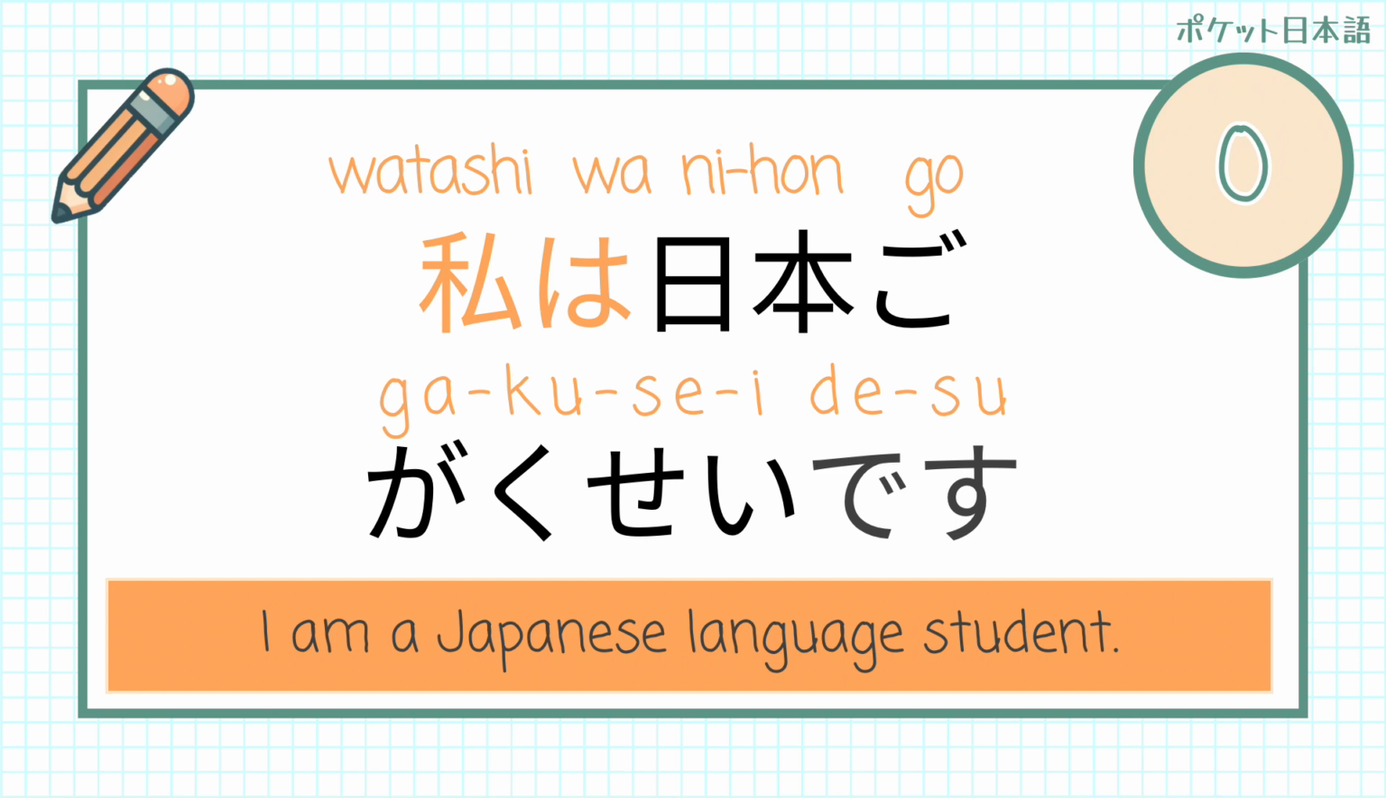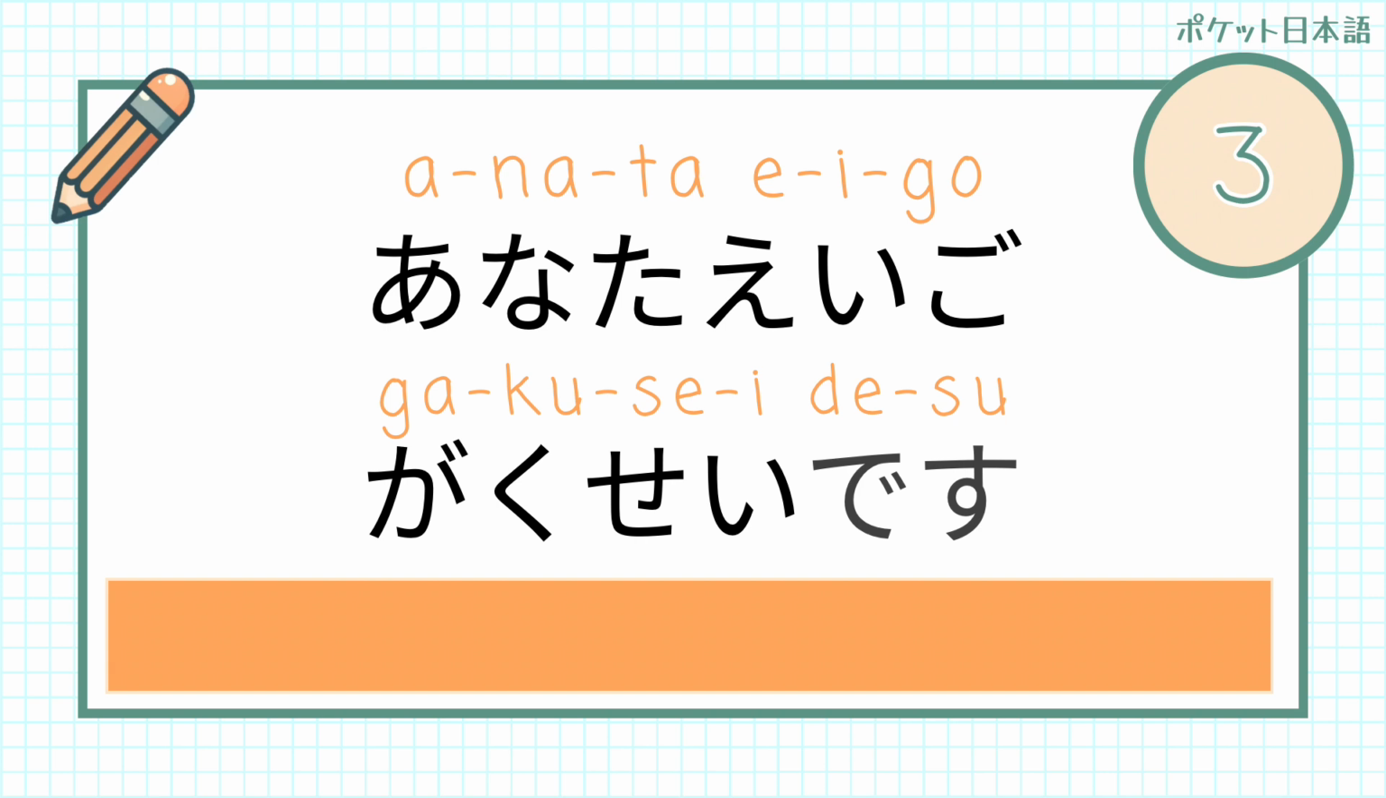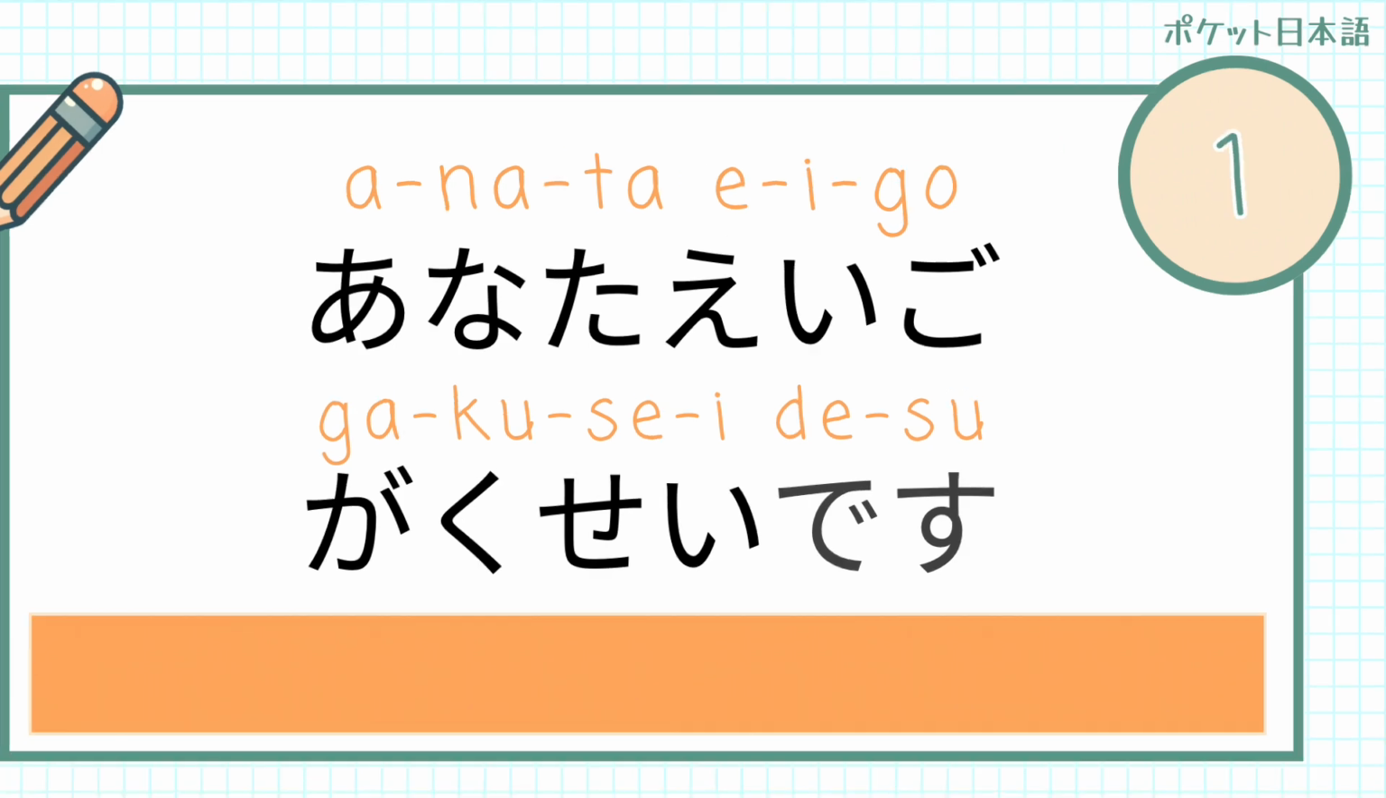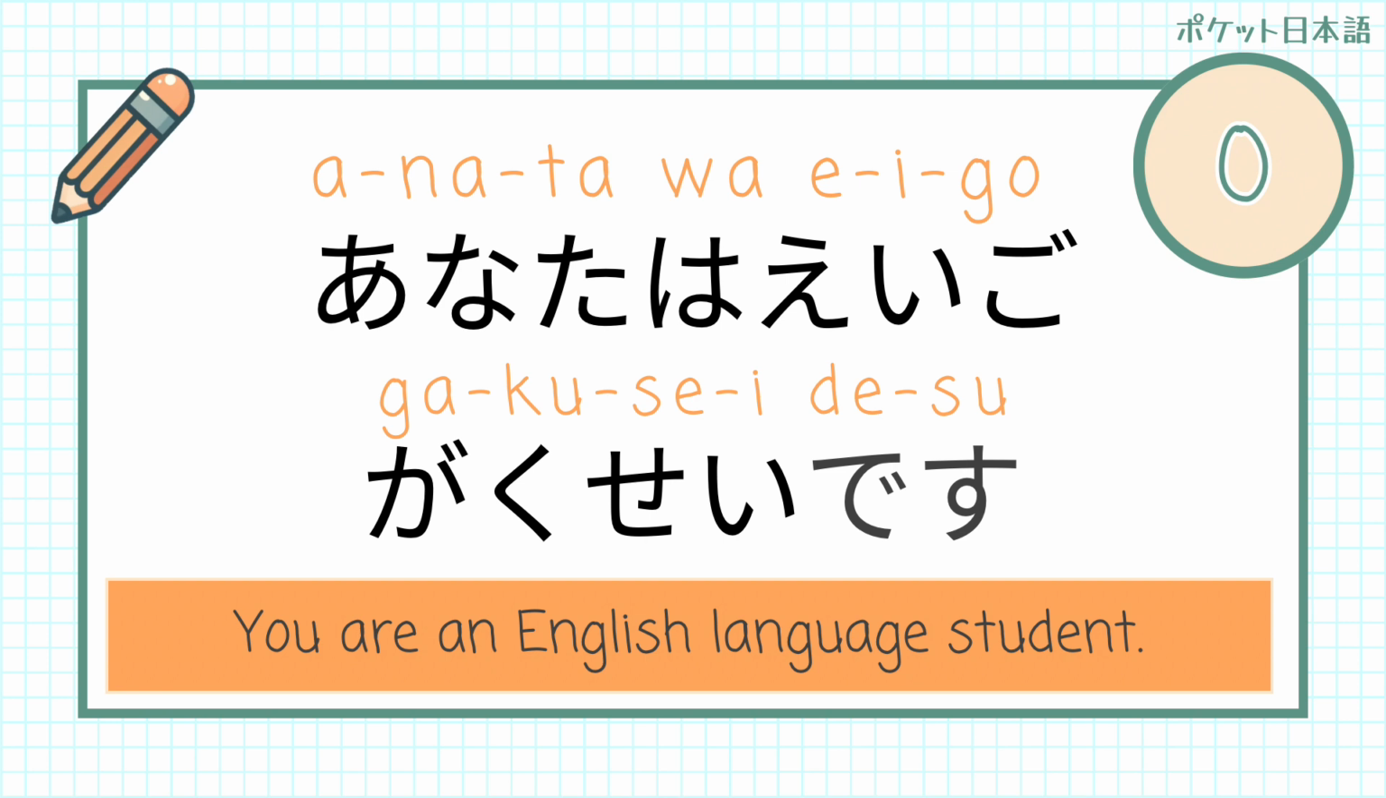As a little note, some of you might recognize that you can put a no particle in between 日本語 and 学生. 日本語の学生. This is grammatically correct, but we've not studied the no particle yet in my lessons, so it's not in there. あなた、英語学生です。あなたは英語学生です。Okay, so I'm not going to go into this any further.